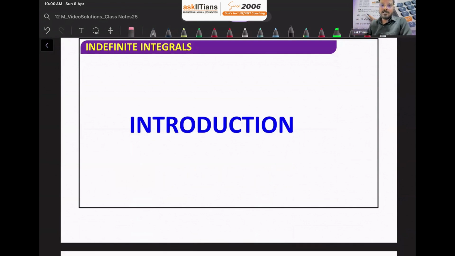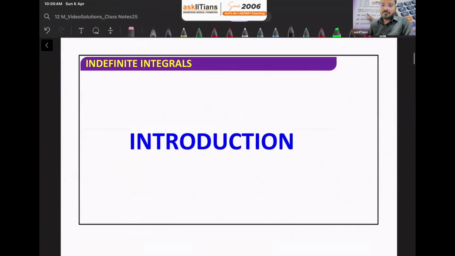Indefinite integrals. If you try to break down the name of the chapter, it is indefinite and integrals. So what do you mean by integrals? Indefinite means that it's not finite, something which is not finite.